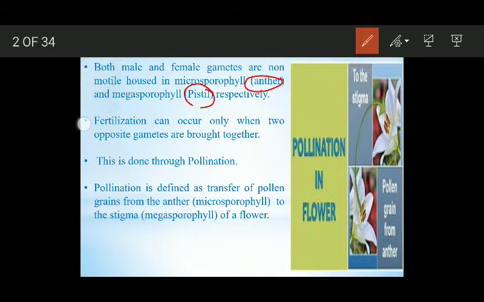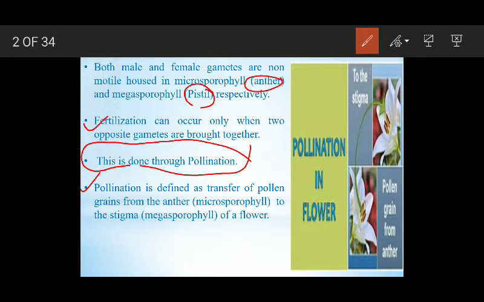So you know that fertilization can occur only when these two gametes are brought close together, and this occurs due to pollination. Now we have to discuss what is pollination.